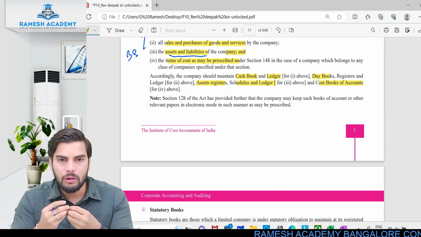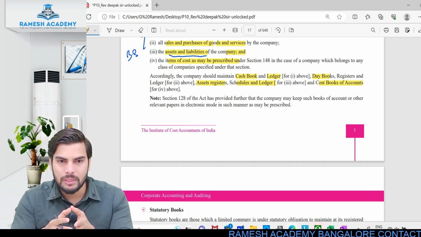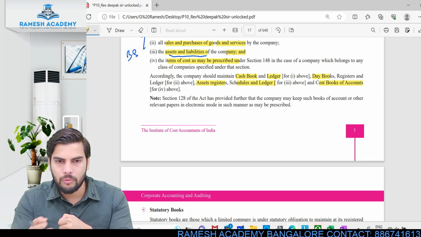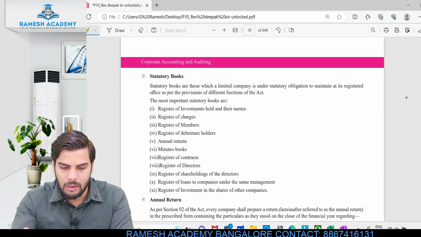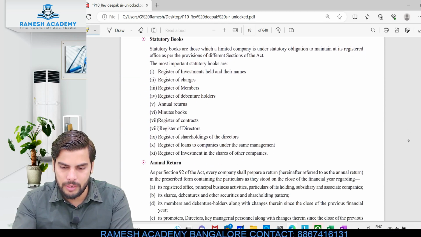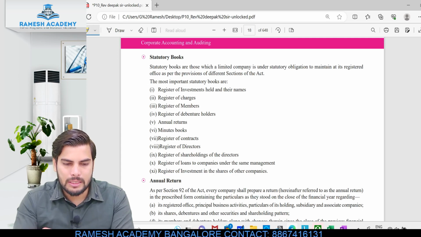I should also be maintaining something called asset register and the cost book. Anything relating to costing would be maintained in a separate book called cost book. Not relevant or very important from an examination perspective. Look at this next thing.